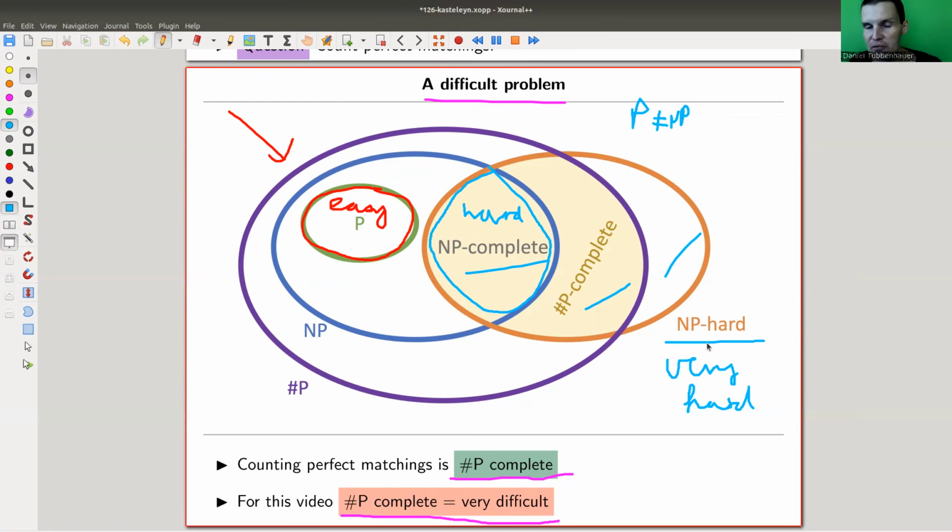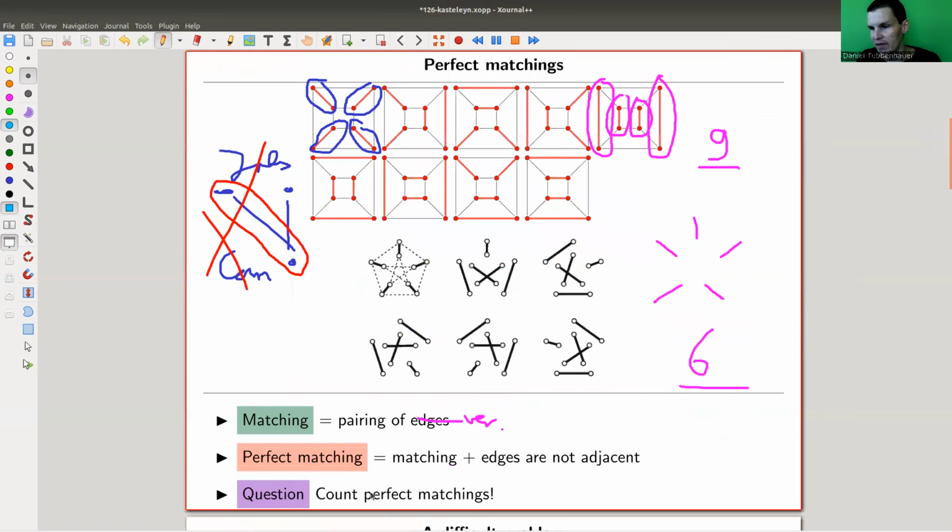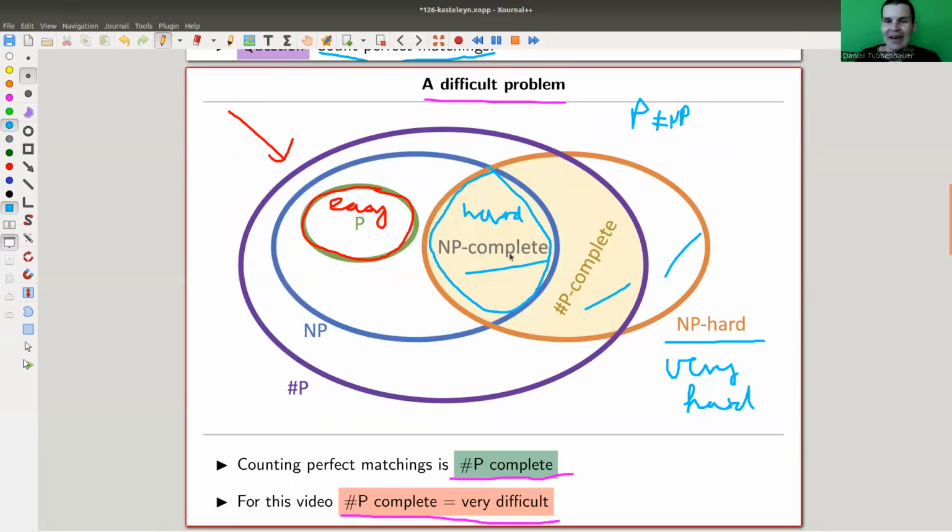And you could formally prove that this problem is really difficult. So it's essentially saying you should give up, if you believe in the statement that we should really solve a problem 100%. And this is where my story kicks in. If you want to do this counting of perfect matchings for all graphs with the 100% solution, then you can forget it. And there's essentially only the brute force method of listing all of them.